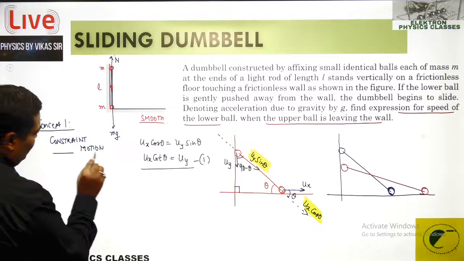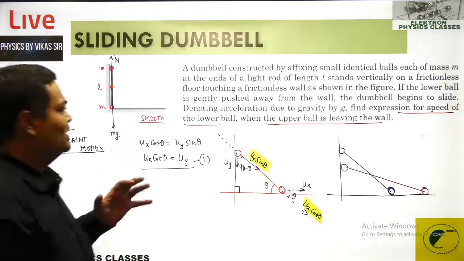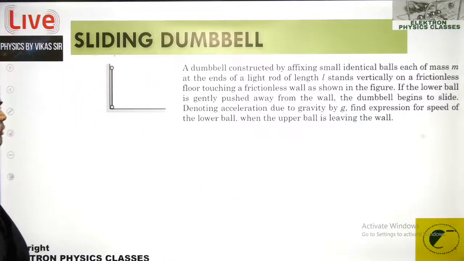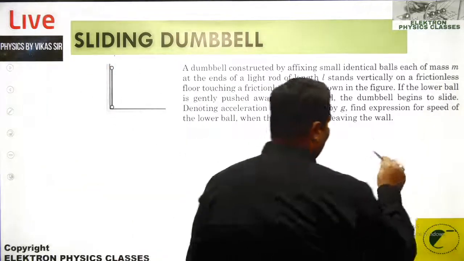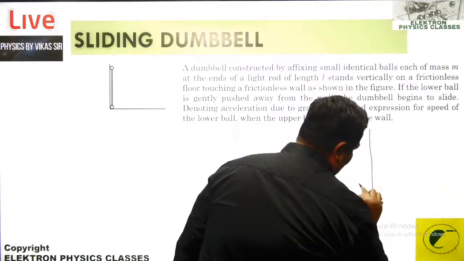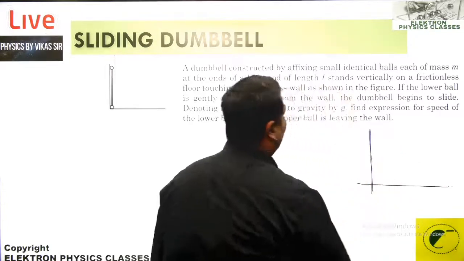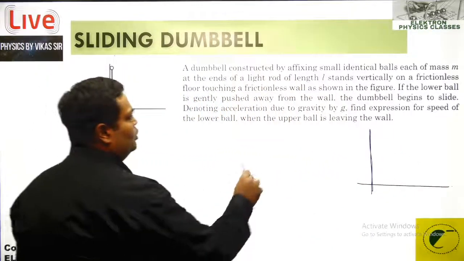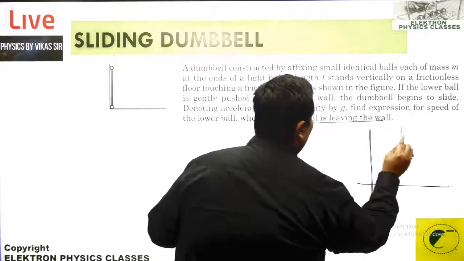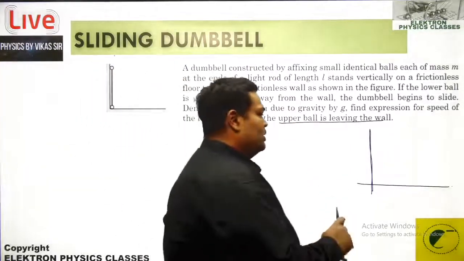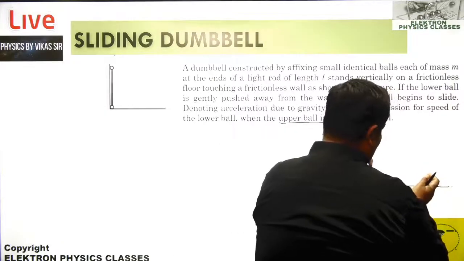Now we need to move forward and understand what the rest of the question is all about. For that we have the upper ball leaving the contact with the wall. That's what the basic question is. When the upper ball is leaving the wall, there must be some condition, and that's easy to understand because the length is constant.